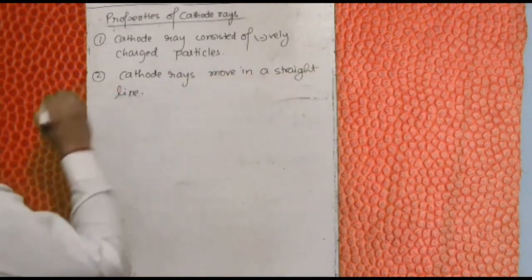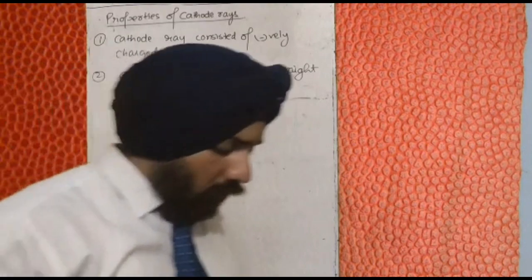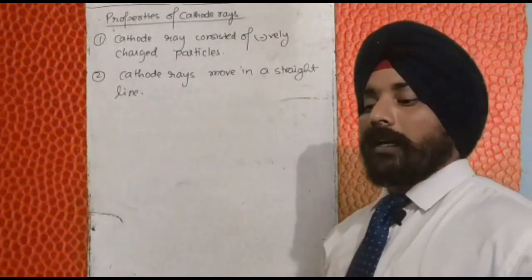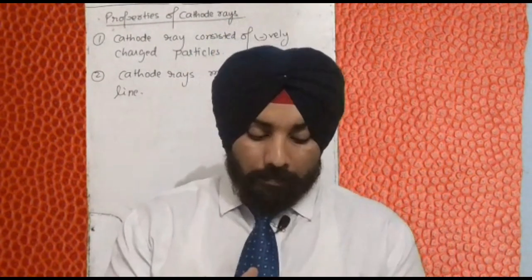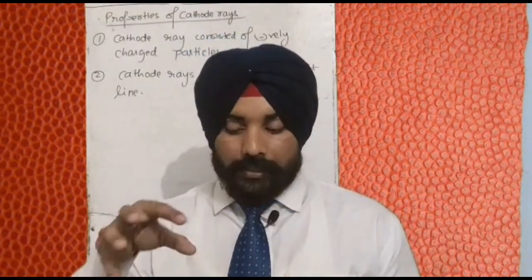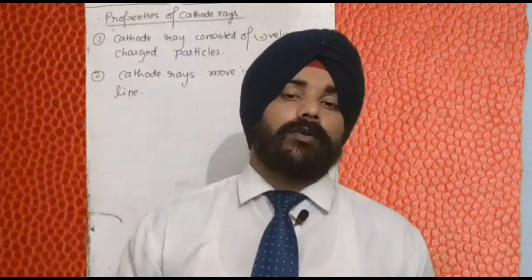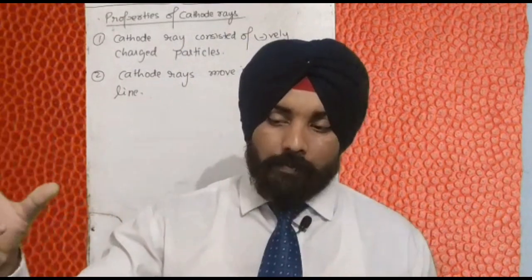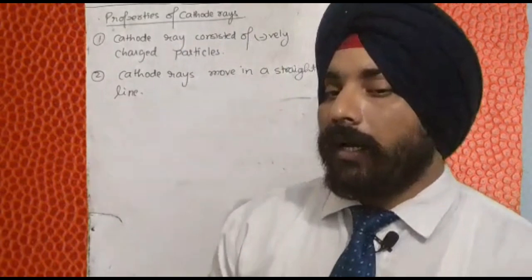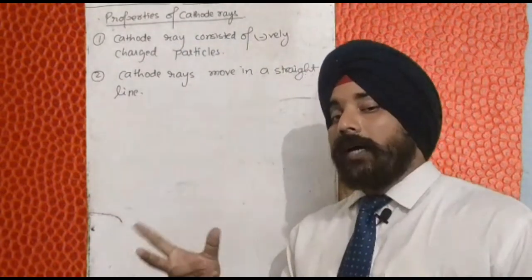Straight line. So how could he know that they are moving in a straight line? He kept an opaque object in the path of cathode rays, and he saw that when this object is kept in the path of cathode rays, a sharp shadow is formed. This is the property of light also.